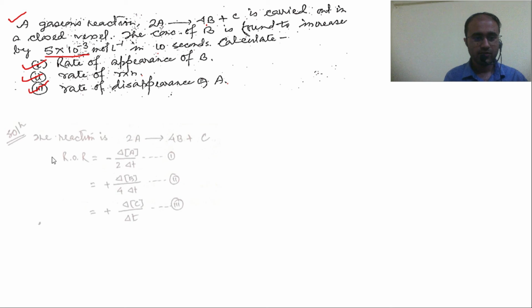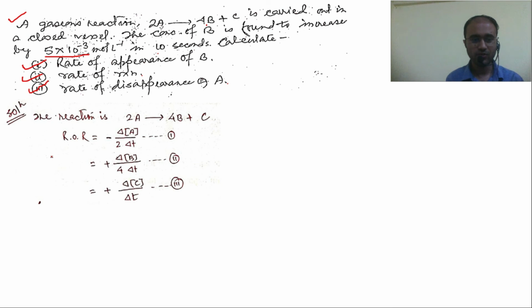See in the solution, first we will write the expression for rate of reaction in all the 3 possible ways. There are 3 possible ways because you know there are 3 species involved in the reaction, A, B and C. So rate of reaction is equal to, first in terms of A you have to use negative sign. You know where to put stoichiometry, everything, you know how to write these 3 equations. Now